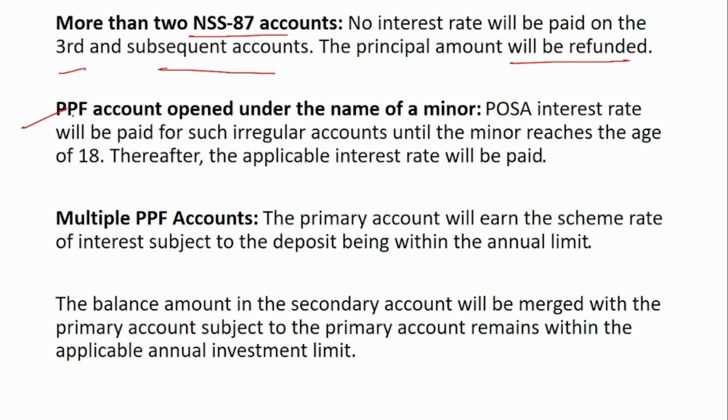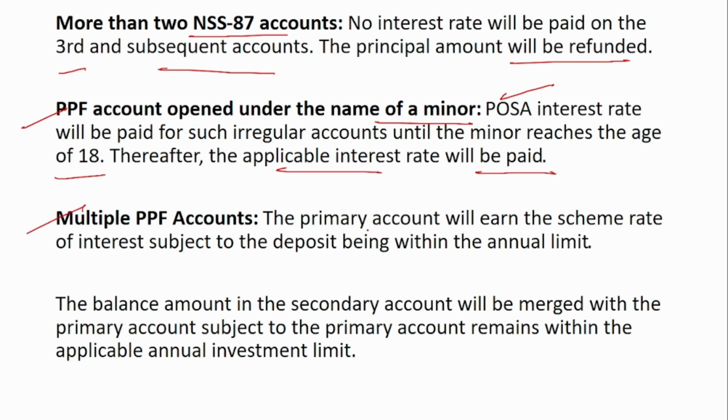Next is about PPF accounts. First, a PPF account opened under the name of a minor. In case it is opened under the name of a minor, then the post office savings interest rate will be provided until the minor reaches the age of 18. After the minor reaches the age of 18, the applicable interest rate will be paid. Okay. Next is multiple PPF accounts.